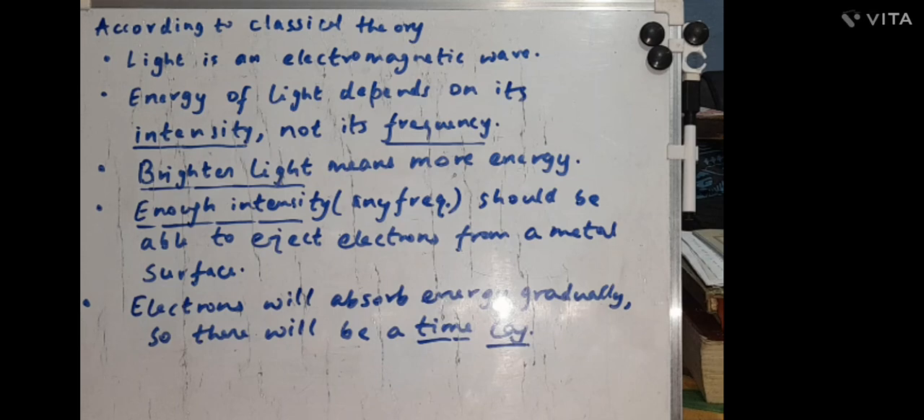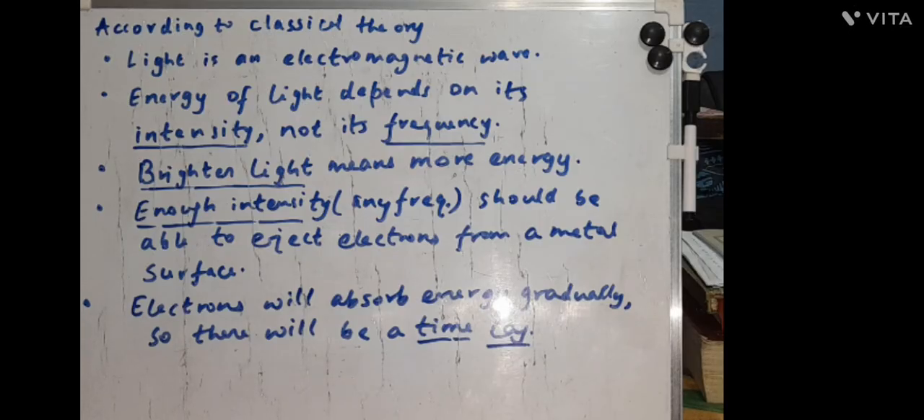This looks quite bad to you because you must have read all these things in previous classes, but we are just trying to get the concepts of what light was as per the classical theory, and then we will see the experimental results and compare. The result was that energy of light depends on its intensity and not on its frequency, which leads to the fact that brighter light would have more energy, because brighter light has more intensity.